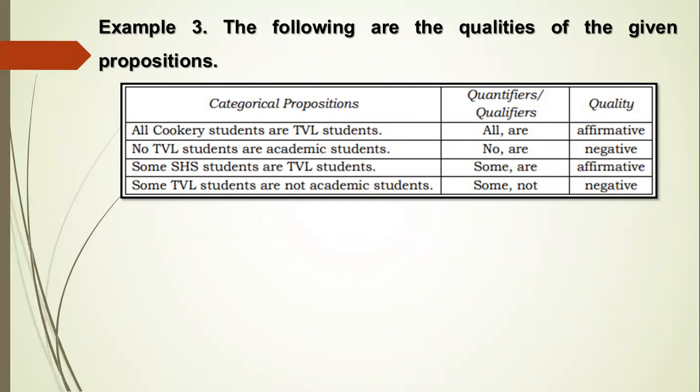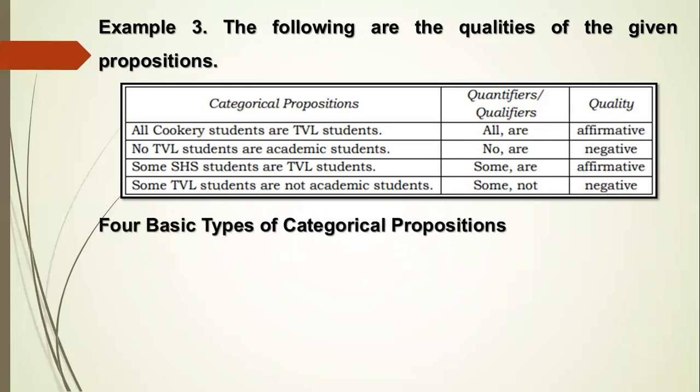Some senior high school students are TVL students. Its quantifiers or qualifiers are some and are, while its quality is affirmative. Some TVL students are not academic students. Its quantifiers or qualifiers are some and not, while its quality is negative.